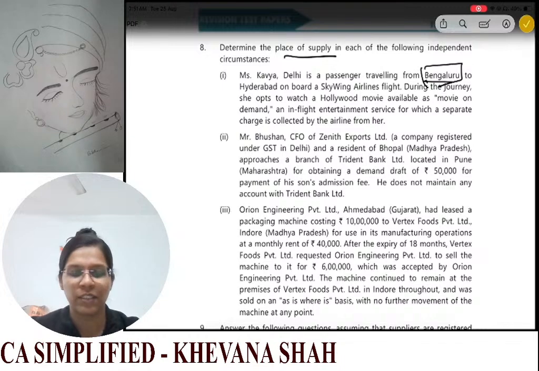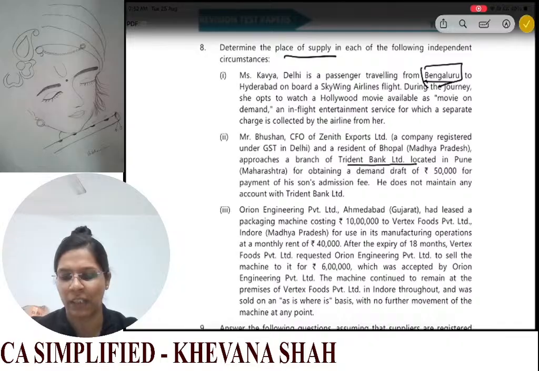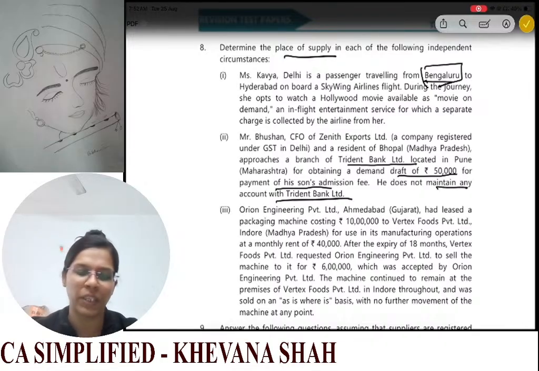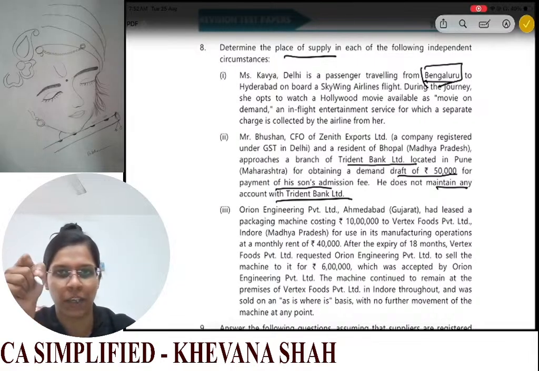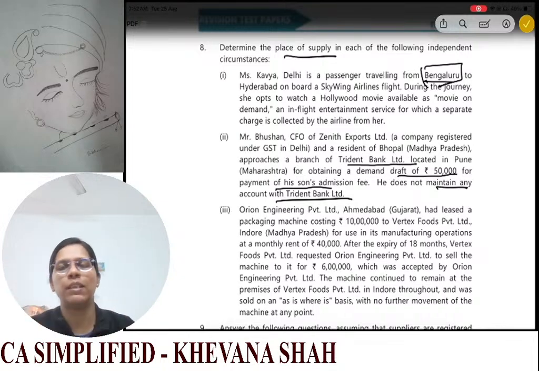Now for the next case we have Mr. Bhushan, CFO of Zenith Exports Limited, a company registered under GST in Delhi and resident of Bhopal, MP, who approaches a branch of Trident Bank Limited located in Pune for obtaining a draft of 50,000 for payment of his son's admission fees. He does not maintain any account. Whenever you have any banking or financial services, the place of supply will be the location of the supplier of services if the recipient's location is not available in the records.